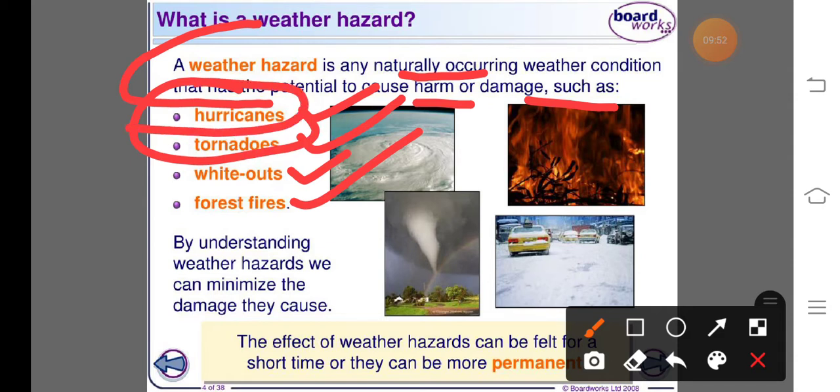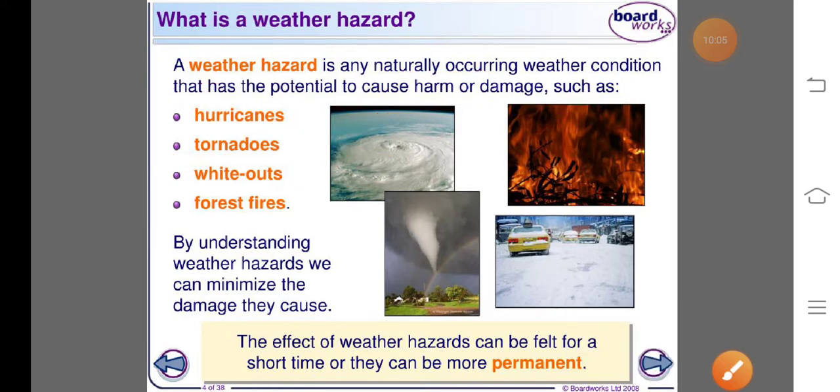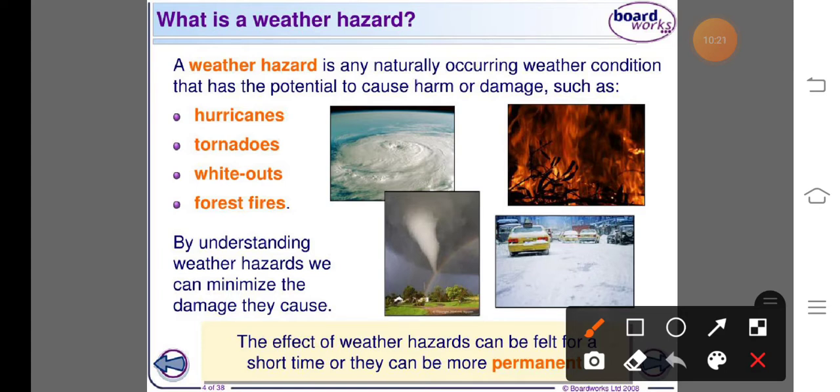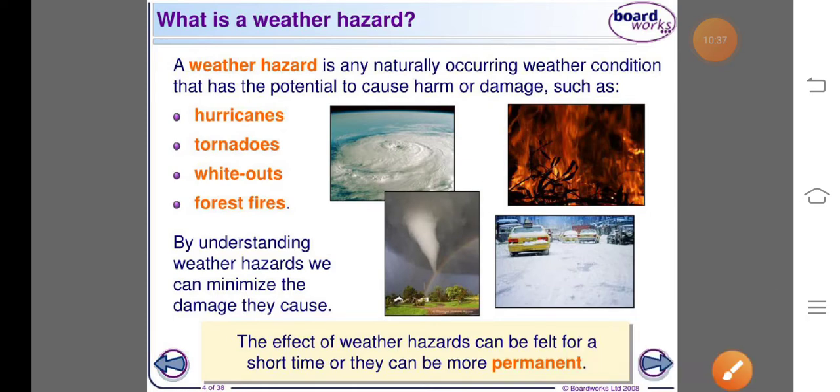Hurricanes, tropical cyclones, and typhoons are all cyclones, but they occur in various regions, so they are called by various names. In the next slides we will discuss the cyclone and tropical cyclone, and what is meant by typhoon, in which area the cyclone is called a typhoon, and in which area a hurricane or tropical cyclone. So this is about the different weather hazards.